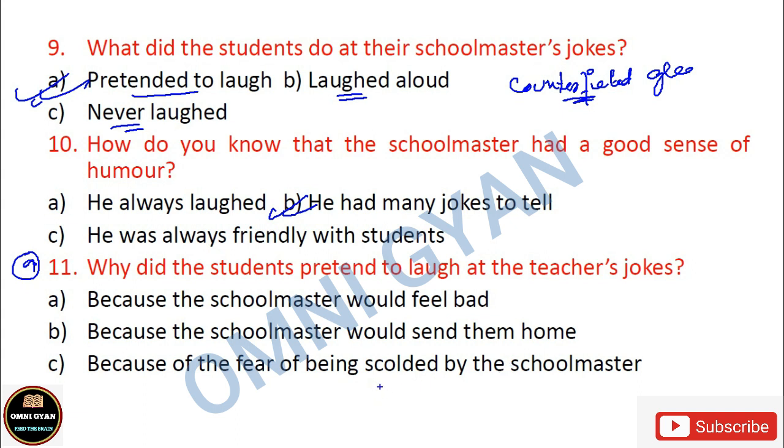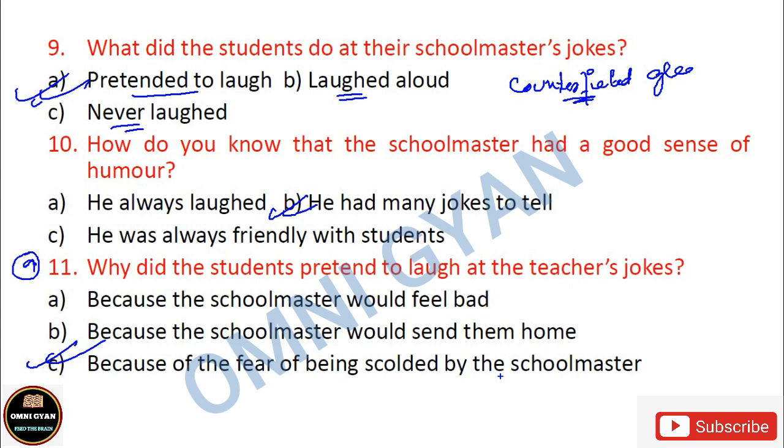उनको डर था कि अगर हम लोग नहीं हंसे, if we do not laugh, then the schoolmaster will scold us, rebuke us, reprimand us. Which one do you think is the correct answer? A, B, or C? Very easy, very easy. Number C. Because of the fear of being scolded by the schoolmaster. All right.